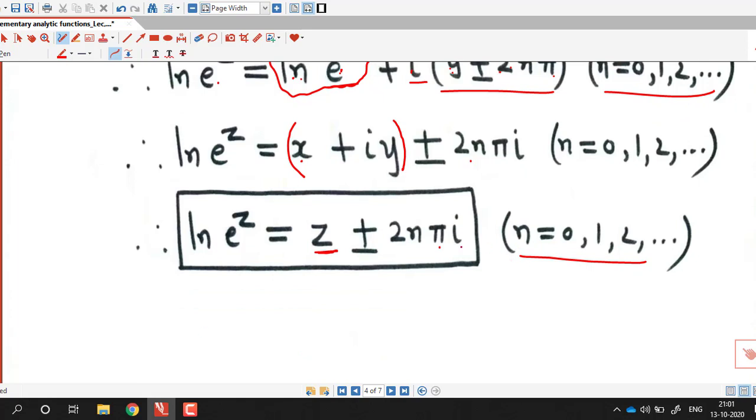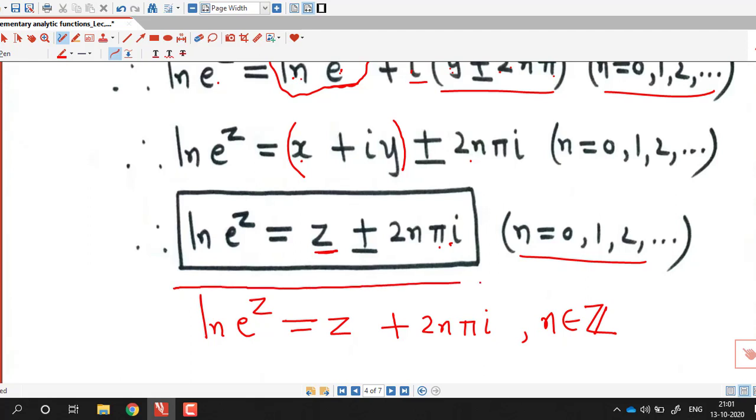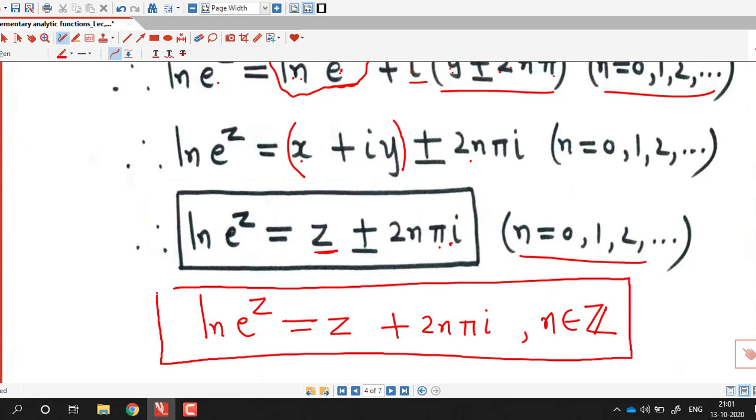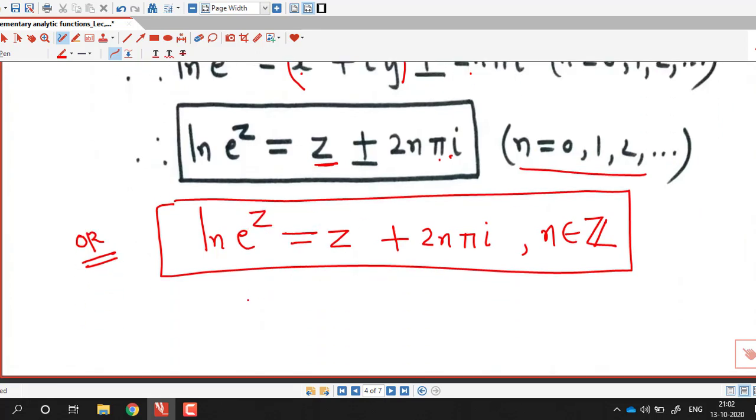And if we don't want to write in this way, we can write log e raised to z equal to z plus 2n pi i, where n belongs to Z. So n is any integer. Both are the same thing. Here we are including positive and negative signs both, therefore we are writing n equal to 0, 1, 2 and so on. So try to understand the difference between a real logarithmic function and complex logarithmic function. This is single valued, this is multi-valued.